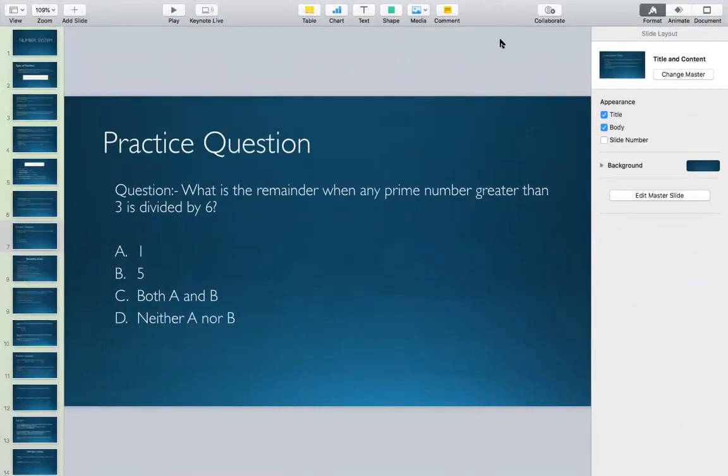So I have some answers coming out here. Most of the people are saying the answer is C. Great, great, great. I see a lot of responses. I would like everyone to participate in it.